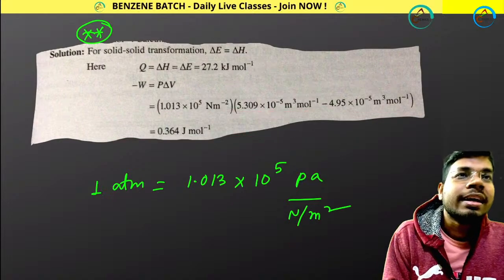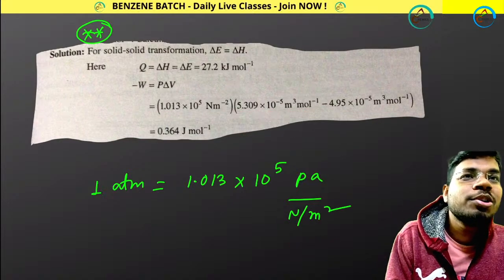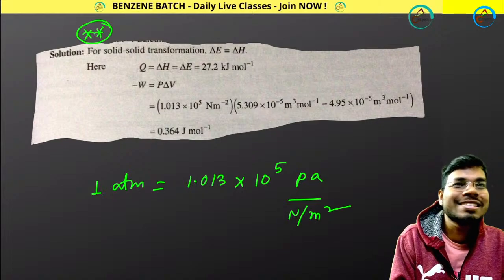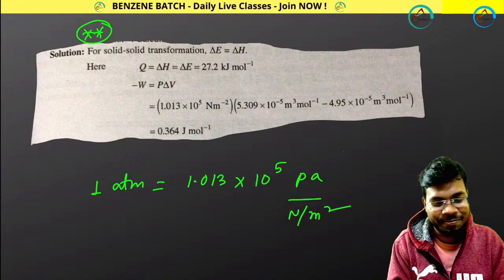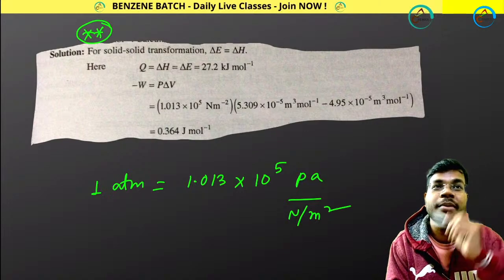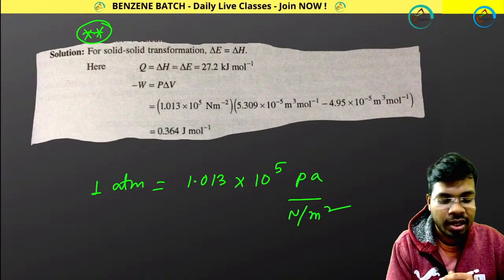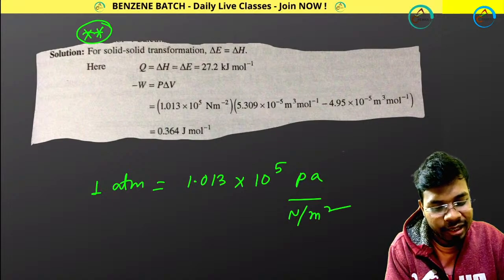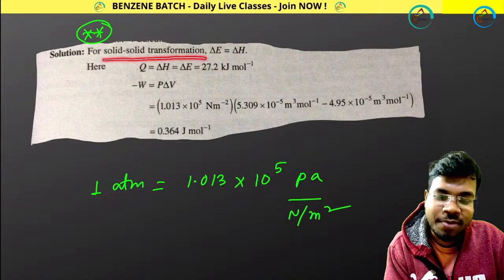Understood? Q equals delta E, then W should become 0 according to the first law? Not at all. Whatever Arnab you are telling, for solid transformation, I am not talking only about first law like things.